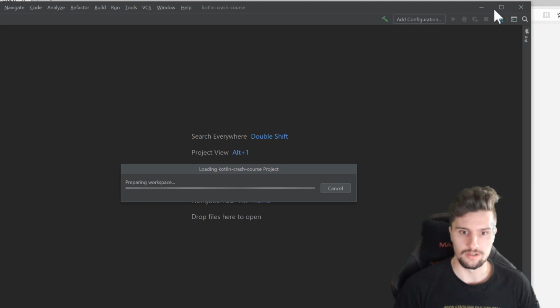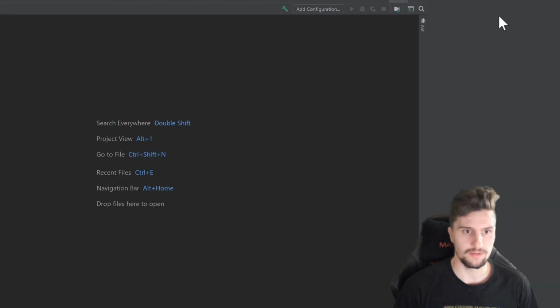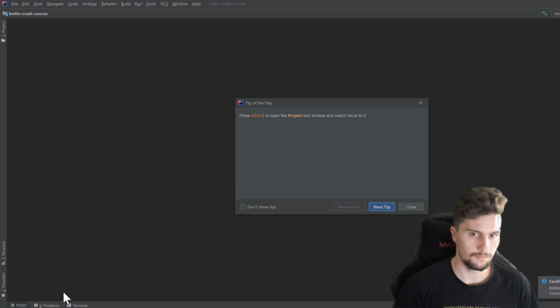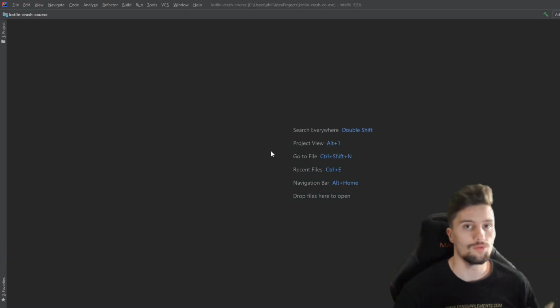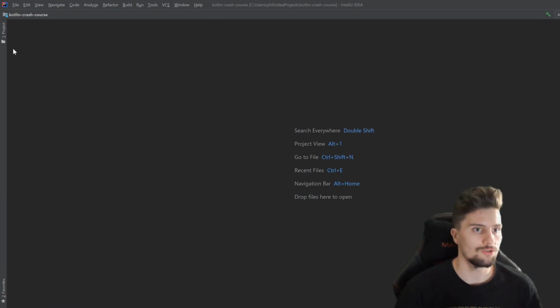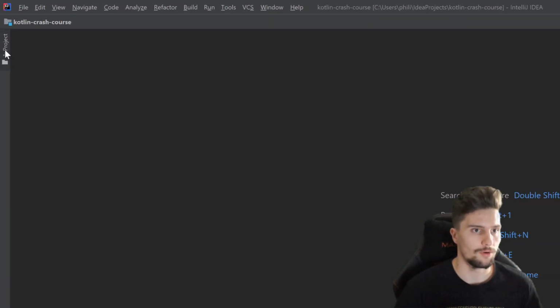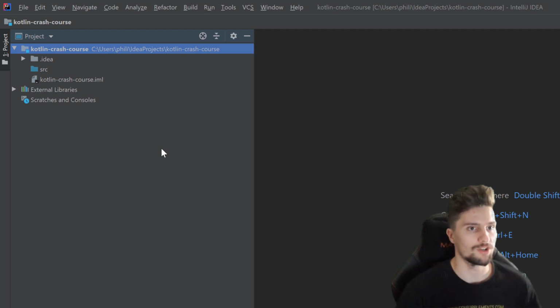So let's actually wait a little moment, maximize that. And you can see we get a tip of the day. If you don't want these, you can simply check this mark, don't show tips, and close this window. So what we now want to do is go to Project in the top left corner here. This will open our project hierarchy.